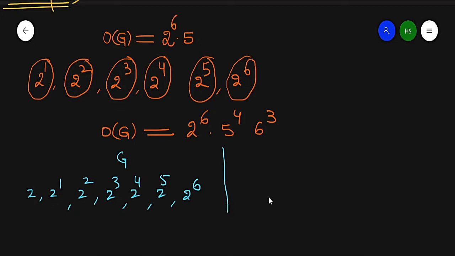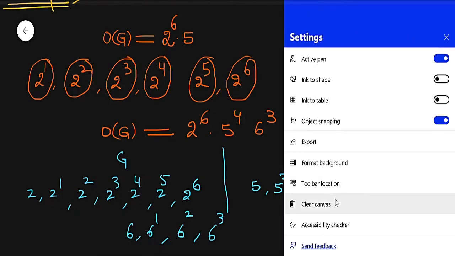And similarly, it has a subgroup of order 5, 5 square, 5 cube and 5 raised to power 4. Similarly, it has a subgroup of order 6, 6 raised to power 2, 6 raised to power 3. So it has at least one subgroup of each of these orders. So this is the application.